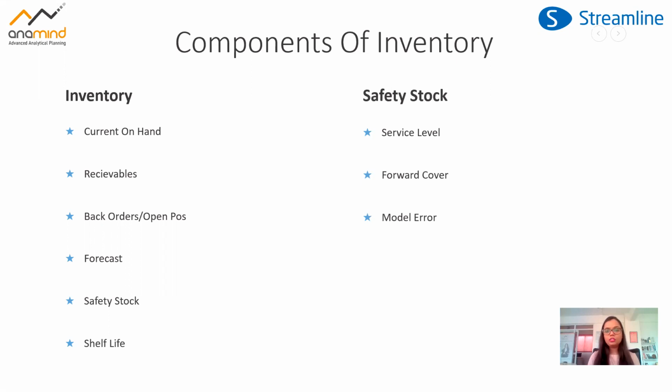When we talk about safety stock, safety stock is basically dependent on three parameters. The first one is the service level. The reason behind having a safety stock is to have a good service level in place, to be able to provide to our customers on an ongoing basis without any disruption. That's why having a safety stock is really important. In good practice, safety stock is really dependent on our service level, and it's also in a lot of cases dependent on the forward cover.